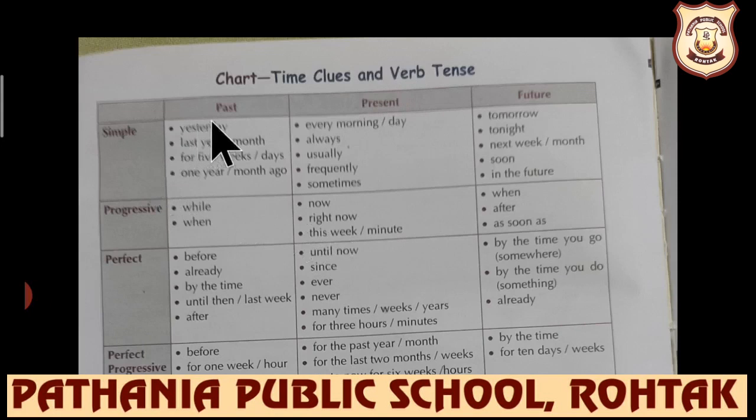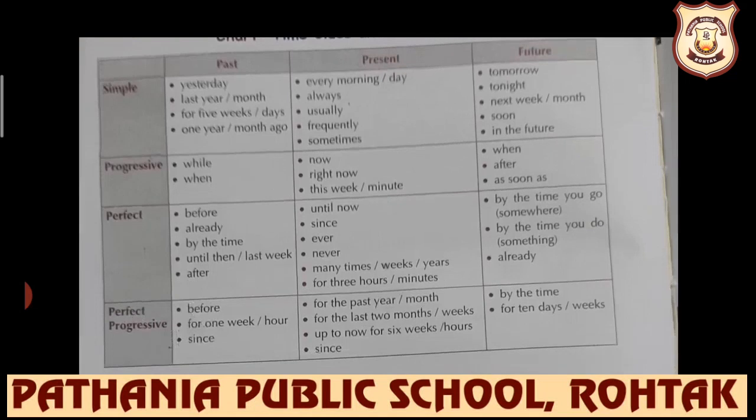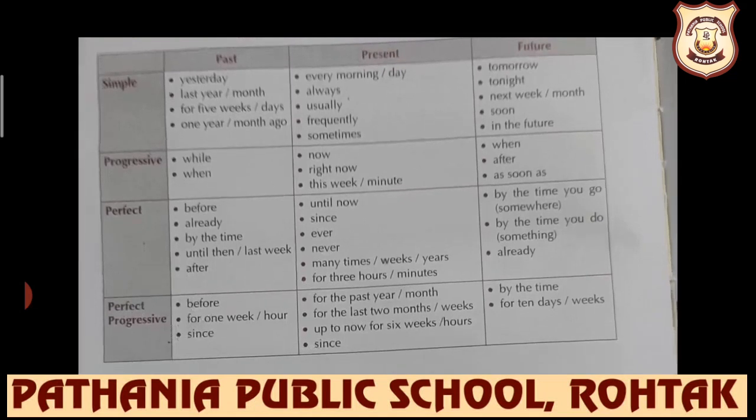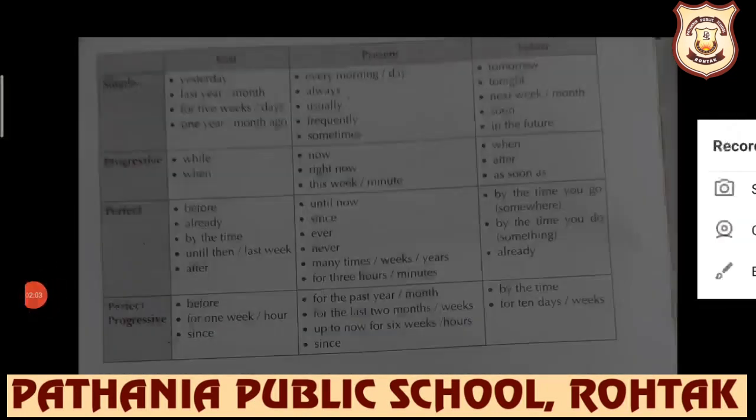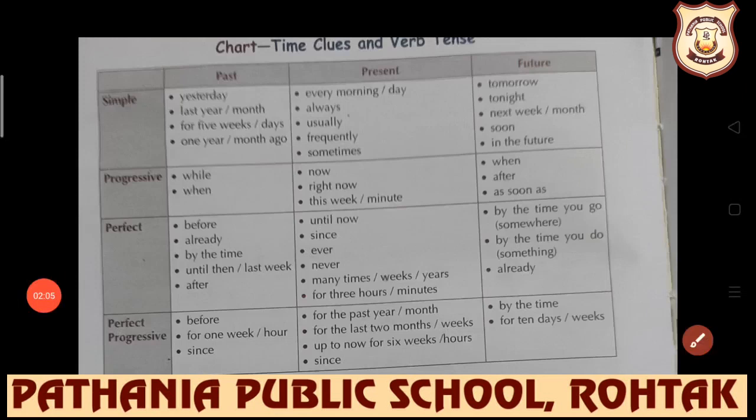This chart is the answer of your each query. Look at the chart, my dear students. Past, present and future. Simple, progressive, perfect, perfect progressive. All four aspects have also been given. All the three tenses have been mentioned properly. Now students, it would be quite easy for you to understand.